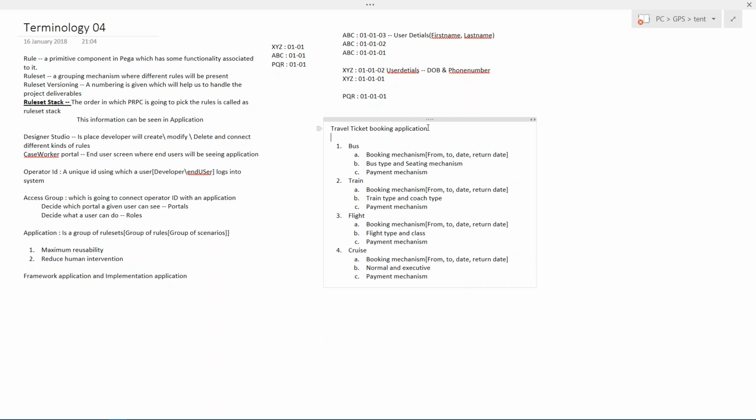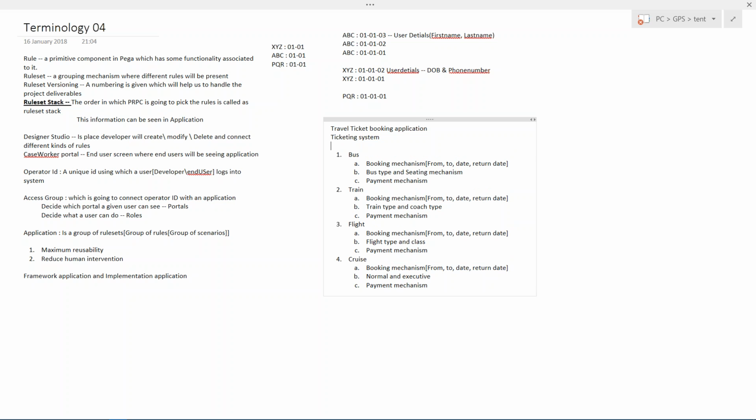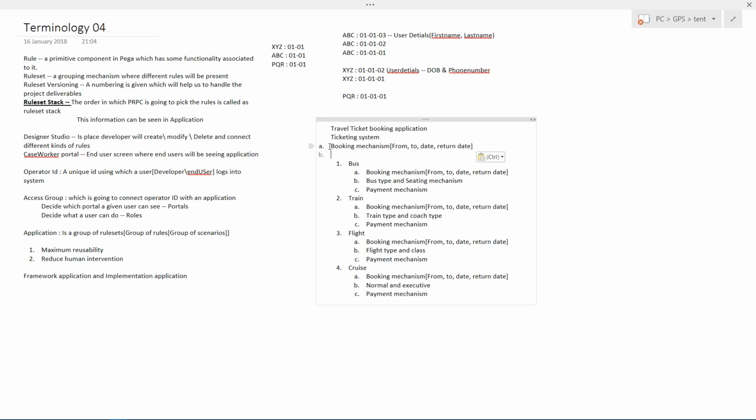So what I will do is, I'll build something called a ticketing system. I'll build one more application called the ticketing system, and I will build these reusable functionalities here. So what I'm saying is, I'm going to build something like this here. Now I'm going to remove all these things here.